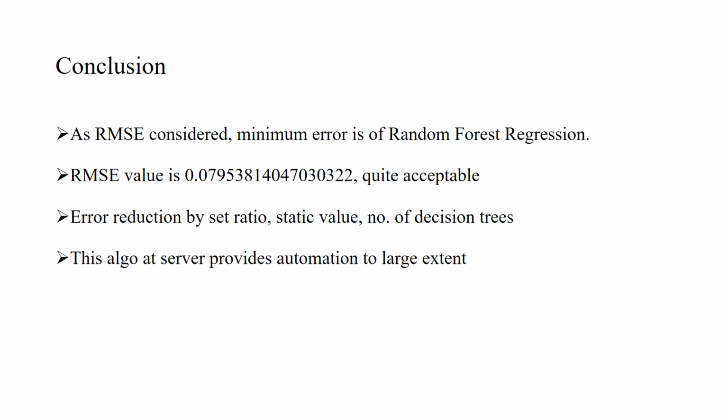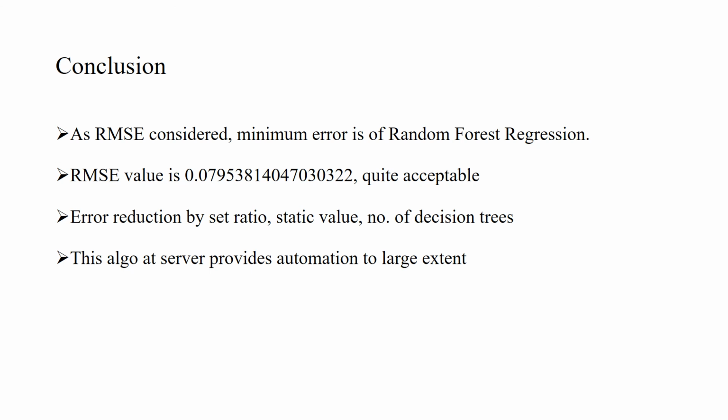I have also reduced the RMSE value by changing the random state value from 0 to another number. Error reduction can also be done by changing the number of decision trees, mainly in the random forest regression algorithm. For random forest regression, I have used the number of decision trees equal to 50, which has given me the minimum RMSE error value.